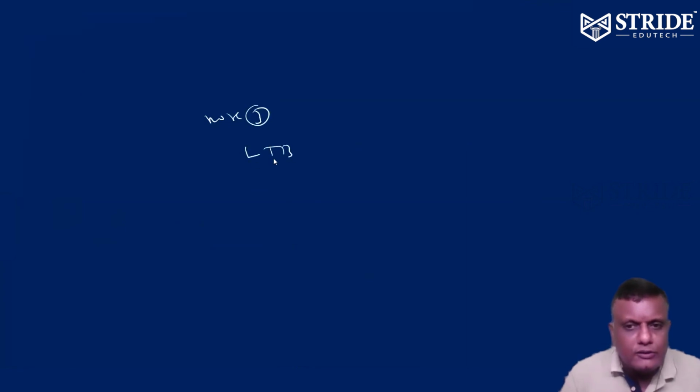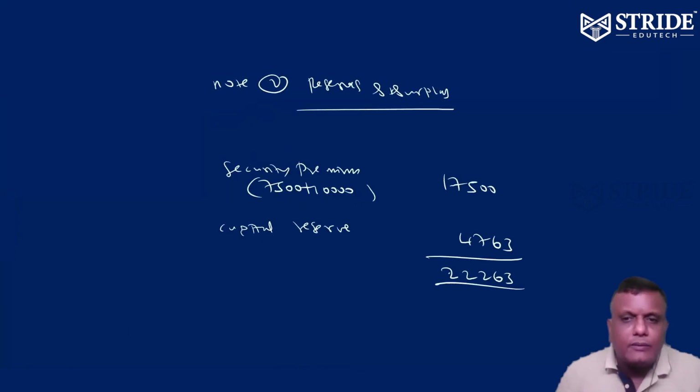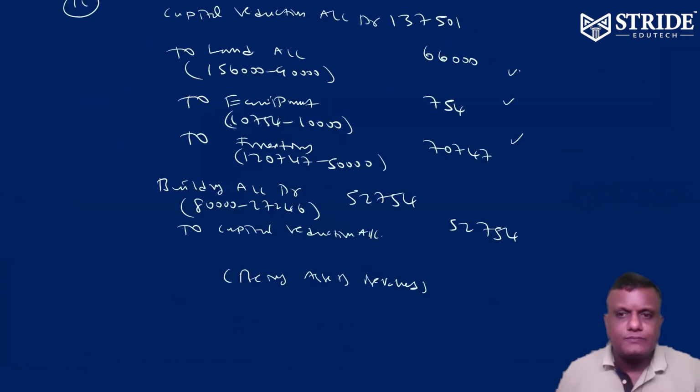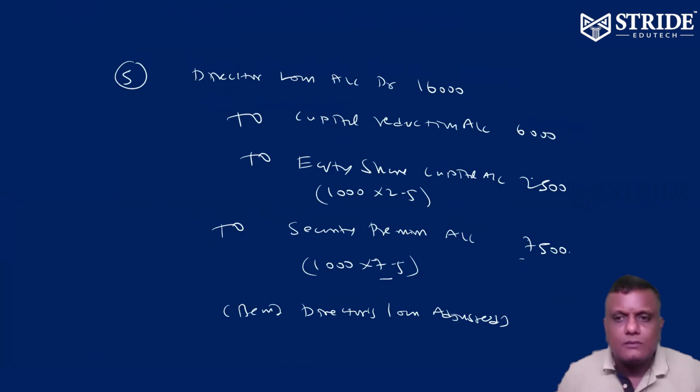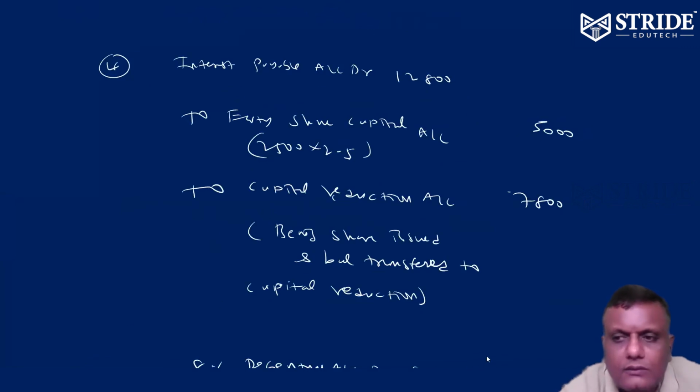Note 3, long-term borrowings. I think it's going to be the 9% debenture. Kindly check it out. Please add all the debenture amounts.